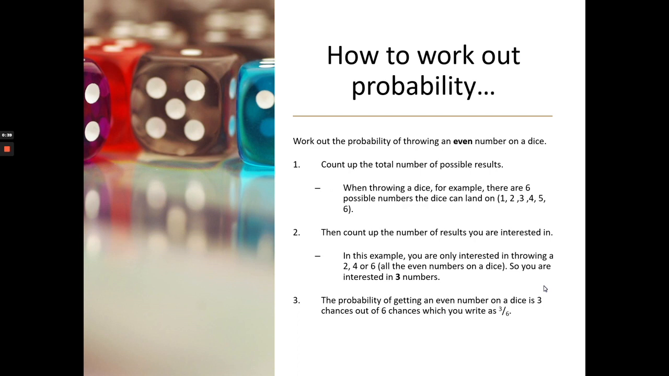How to work out probability? As you have seen in the previous examples, you know how to do it now. Count up the total number of possible results, like total outcomes, 1, 2, 3, 4, 5, 6 in case of a dice. Then count what you are looking for. Let's say you're looking for even numbers on a dice, so you are looking for 2, 4 or 6. So you have the probability of getting an even number. The chances are 3 out of the total number of chances, 6. 3 out of 6.